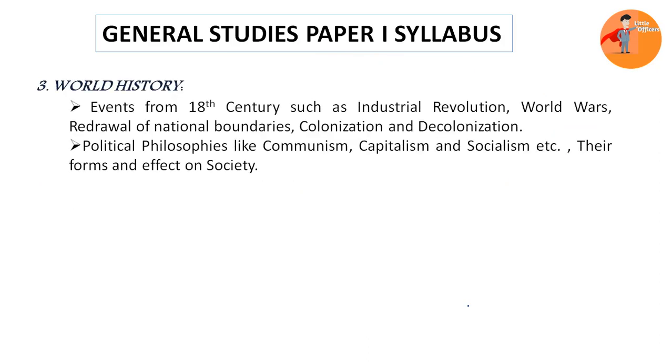Now moving on to the third section, we have world history. So here you have two sections within the world history. One is you have to cover all the events from the 18th century, like you have covered in the Indian history. And then here these include industrial revolution, world wars like World War I and II, then redrawal of national boundaries like unification of Germany and France, then colonization process and decolonization process. Clear? So these are the topics you have to cover in the first section.